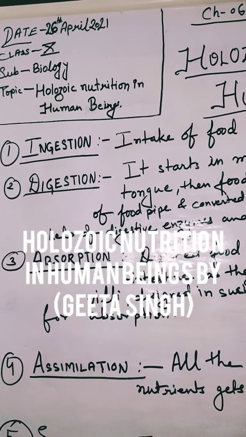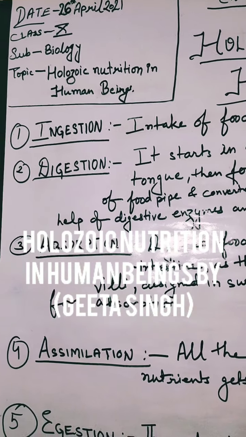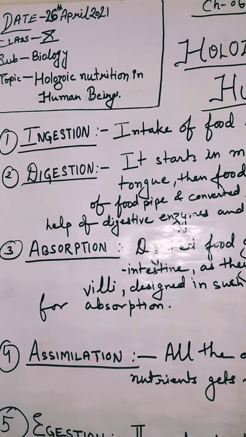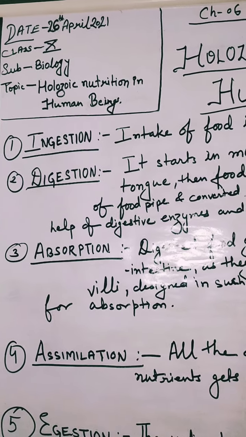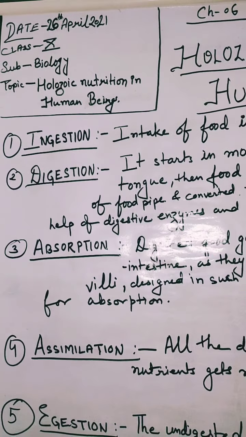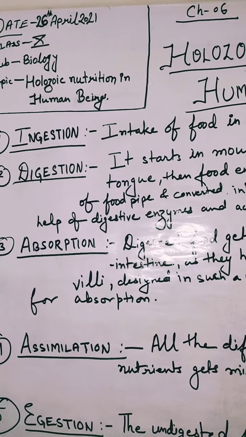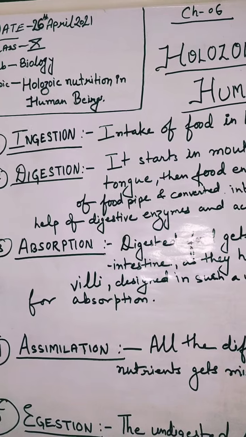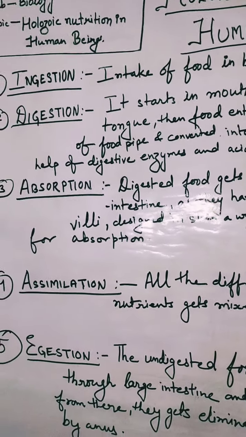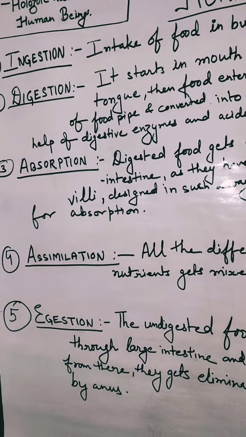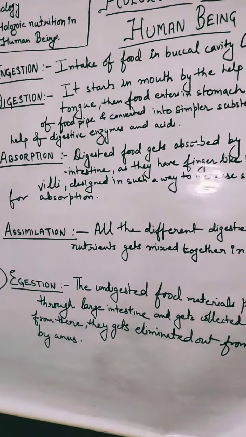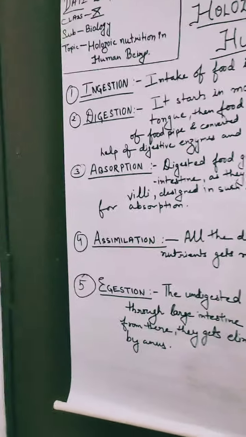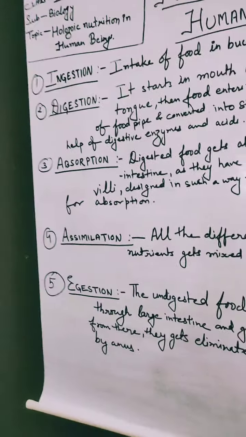Good morning, students. Today we are going to study how holozoic nutrition occurs in human beings. This is the same holozoic nutrition in which the whole food is taken in and then broken into simpler substances. Here we will learn how, by completing all 5 steps of holozoic nutrition, it occurs in human beings.